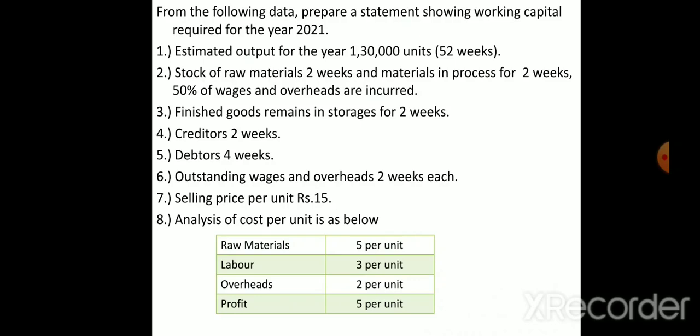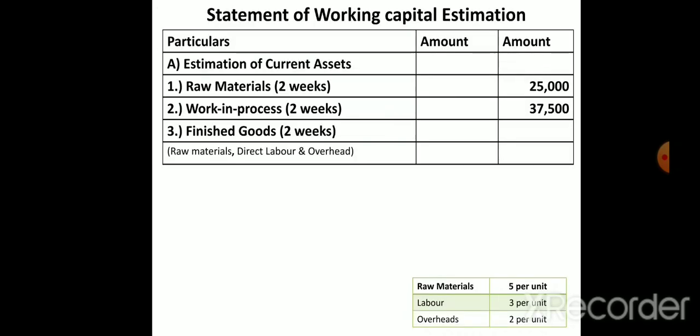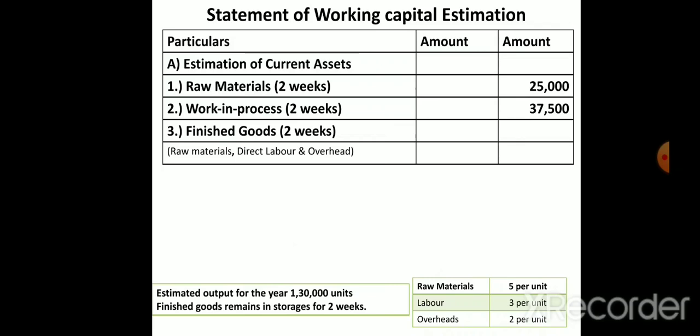Third point, they have given us finished goods remain in storages for 2 weeks. So finished goods also will be in the company only for 2 weeks. So time they have given 2 weeks, and units also 1,30,000, and cost per unit also they have given here. So estimated output for the year is 1,30,000 units, and finished goods remain in the storages for 2 weeks.